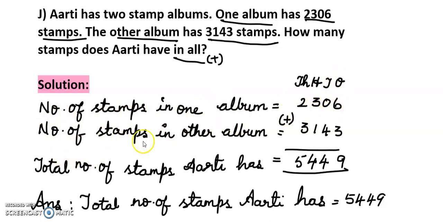Next, number of stamps in the other album equals 3,143. Don't forget to write this symbol, whether you are adding or subtracting. First, write the plus symbol. And then add from the ones place, next the tens place, next the hundreds place, next the thousands place. So total number of stamps Aarti has is